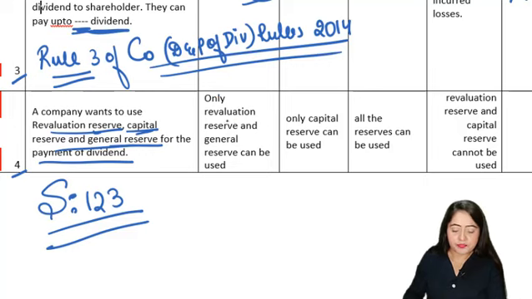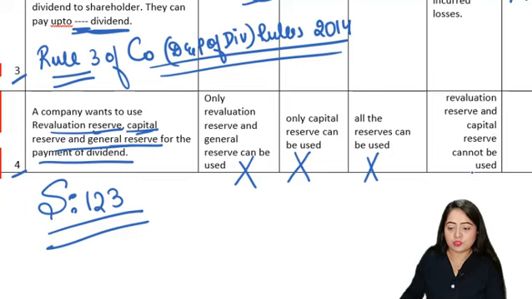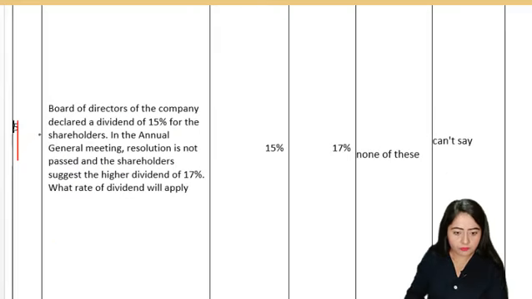Let's read the options. The first option is only revaluation reserve and general reserve can be used. Wrong. Second is only capital reserve can be used. Again wrong. C, all the reserves can be used. Again wrong. D, revaluation reserve and capital reserves cannot be used. So this seems like the right answer. Our correct answer is D.